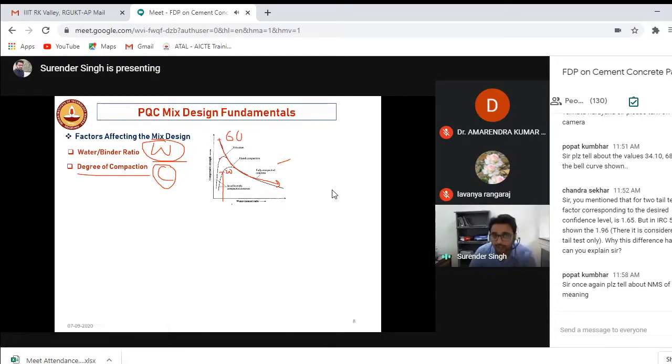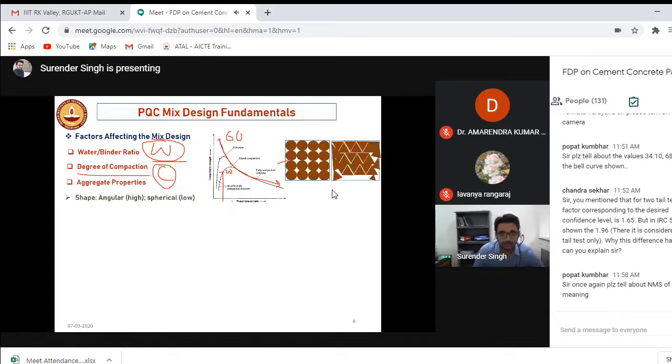So you should remember that workability should also be a design parameter when you are designing your mix. Then obviously, aggregate properties. If you have rounded aggregates, aggregate-to-aggregate interlocking will not be there.